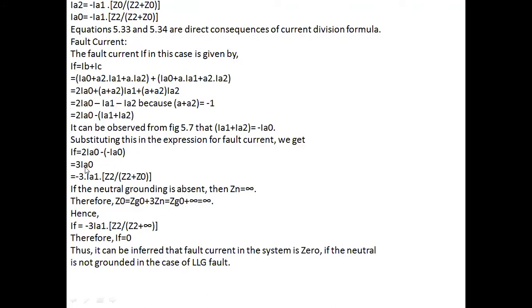But I know the value of IA0, that is IA1 divided by Z2 plus Z0. This equation holds good as long as neutral exists. If neutral doesn't exist, Zn becomes infinite, that is, neutral impedance becomes infinite. If neutral is not grounded, Z0 becomes Z0 plus 3Zn. Here Zn is infinite, hence Z0 also becomes infinite. If I substitute the Z0 value here, that becomes 0. IF equals 0. Thus, it can be inferred that fault current in the system is 0 if the neutral is not grounded in the case of LLG fault also.